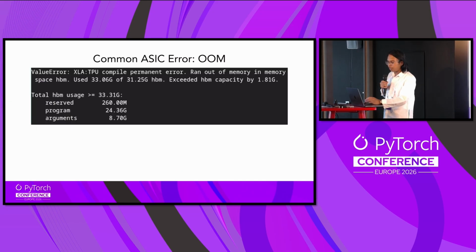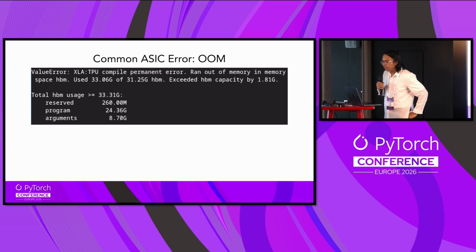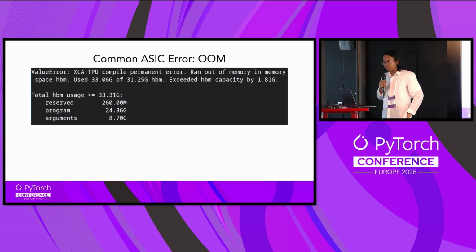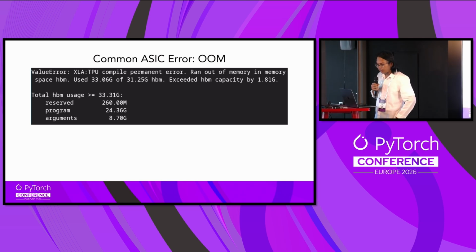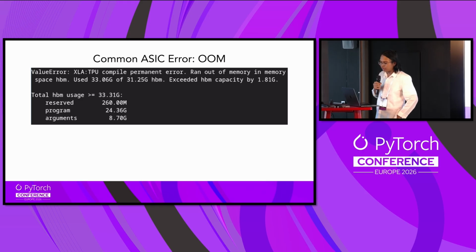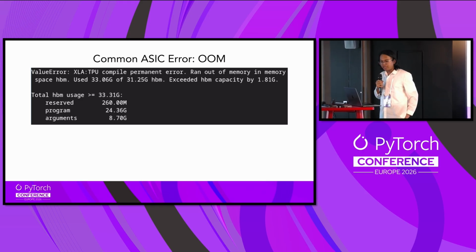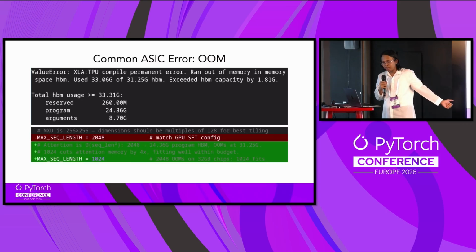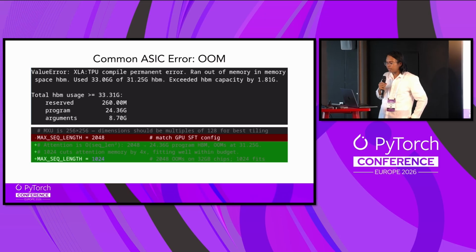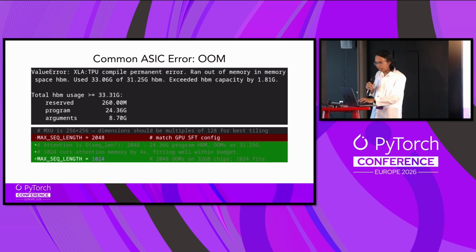Then there's the ASIC error of out of memory. So in this case, I'm trying to run on a TPU v4 machine, and it has around 32 gigs of memory. And I'm trying to allocate 33 gigs, and so that's out of memory. So what did I do? I basically set the maximum length from 248 and 124, and that basically reduced the memory required for the training.